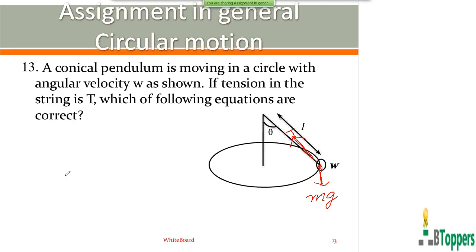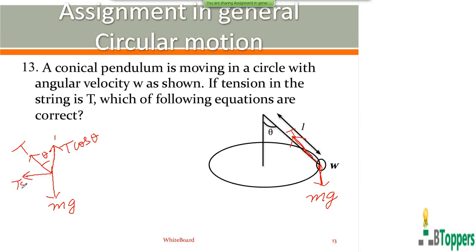So I draw a separate free body diagram here. The weight mg acts vertically downwards. The tension force by the string on the bob acts along the string at an angle theta with the vertical direction, which you can resolve into rectangular components along the horizontal and vertical directions.